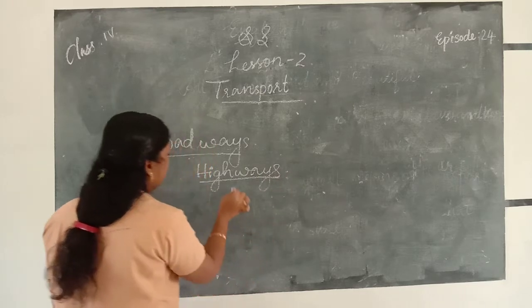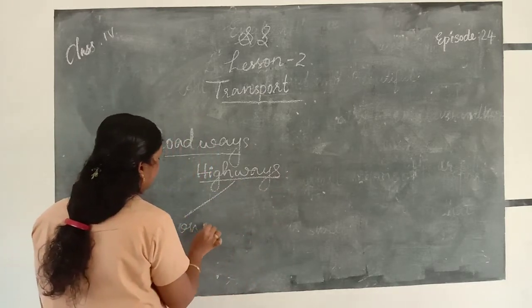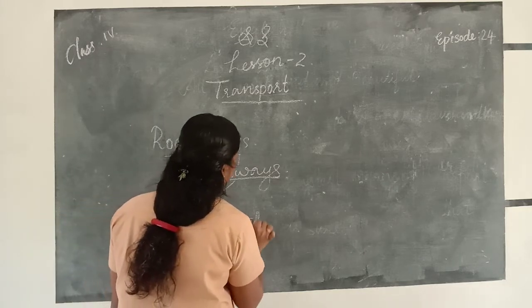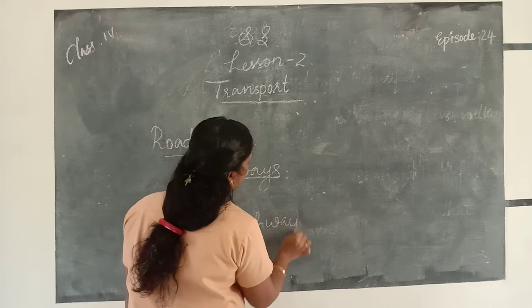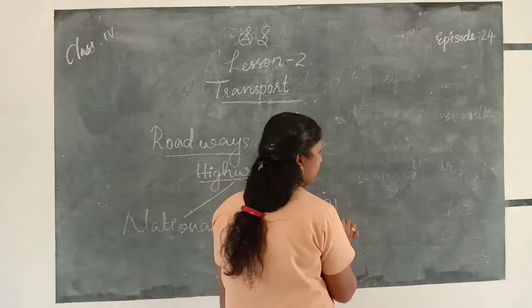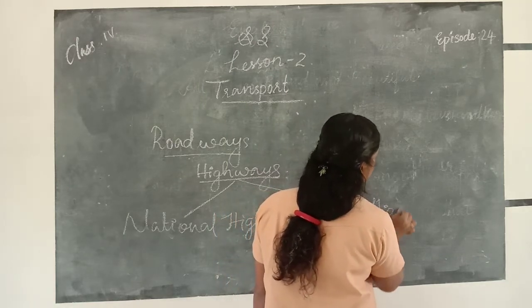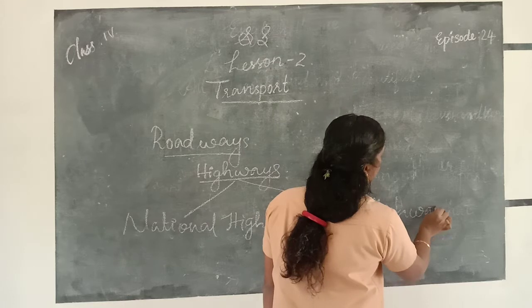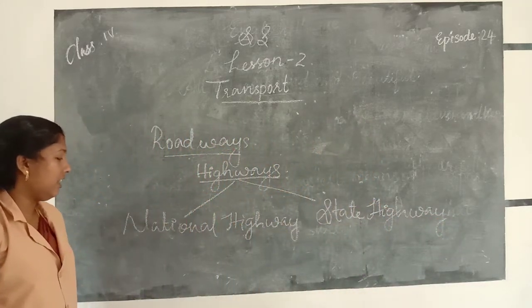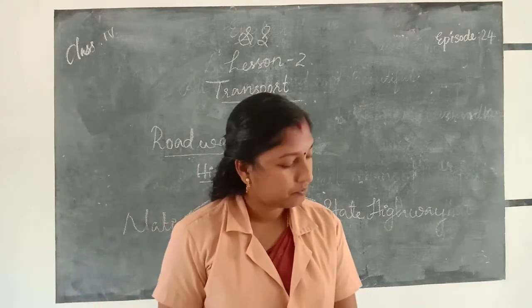First one, national highway, and the second one, state highway.